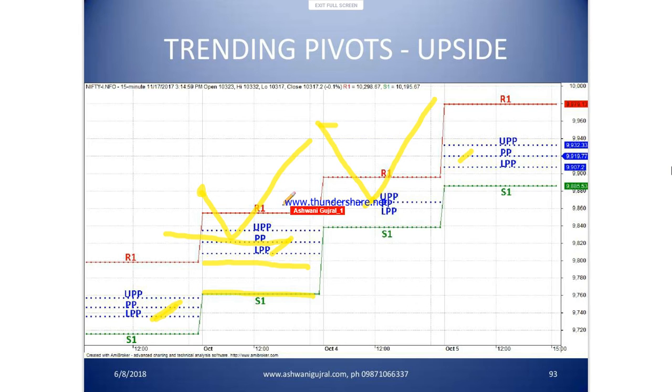Why shouldn't you buy here? Because then your stop becomes very wide. So low risk buying is done when the price retreats towards the pivot and goes up. This is how a trending pivot is traded.